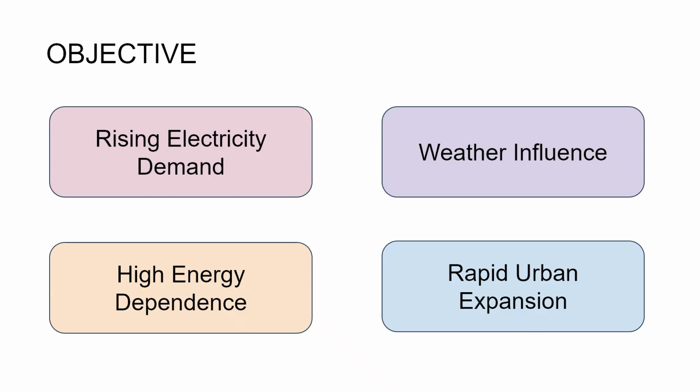Objective. So before we get into the technical parts, we wanted to give you a quick background. Our project focuses on Tetuan, a fast-growing city in northern Morocco. Because the city is expanding and the country relies heavily on imported electricity, forecasting power demand is important, and Tetuan's weather, especially the heat, affects usage a lot. So the combination of rising demand, temperature sensitivity, and limited local production made this dataset interesting to study, and that's why we chose to work on it.